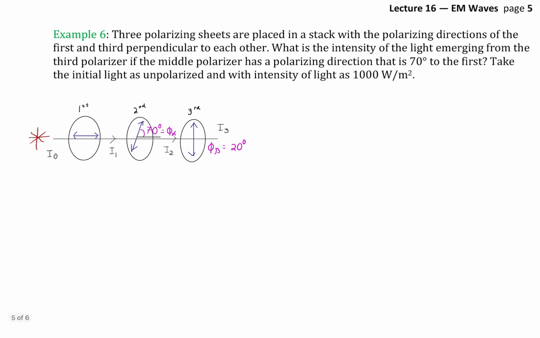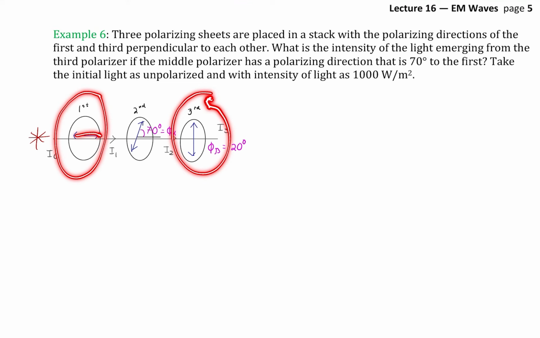So here's the picture, right? Here's our initial unpolarized light with electric fields pointing in every direction, right? That's our I naught for intensity, okay? Our first polarizer we'll draw as horizontal, and our last one as perpendicular. And again, if we just had the first and the third, no light would be transmitted because it would be cosine of 90 degrees, right? It would be zero. We'd be blocking all the light, which makes sense because only the horizontal component would survive the first polarizer, then the horizontal component would hit up against the second polarizer that only allows the vertical component through.